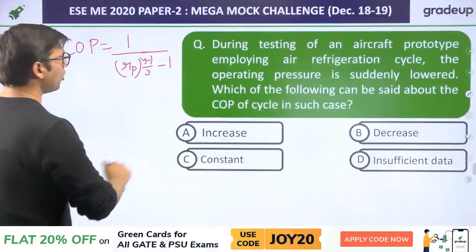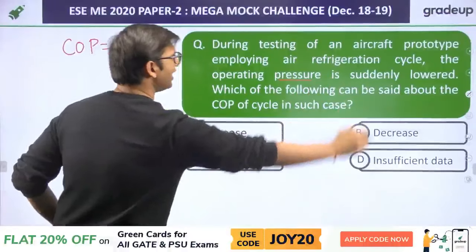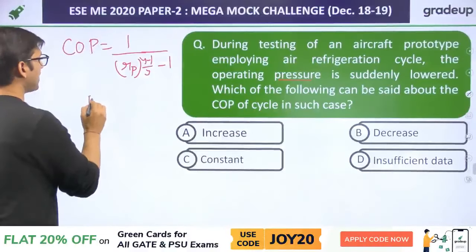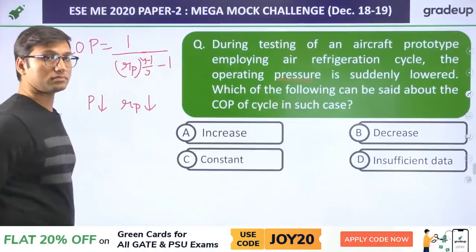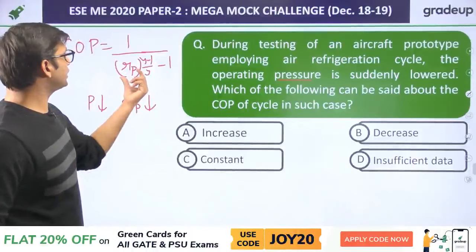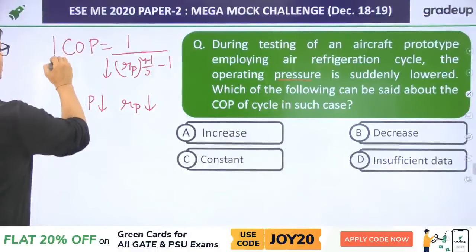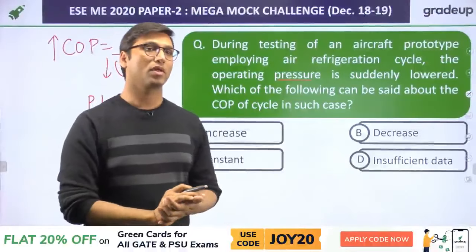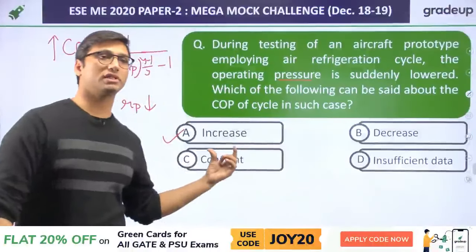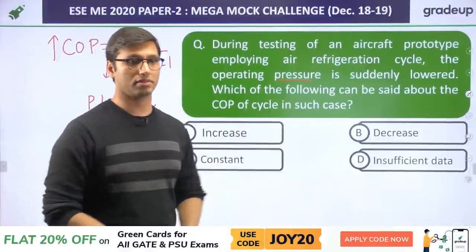Now they are saying that the pressure is suddenly lowered. If pressure is lowered, then the pressure ratio will also reduce. If the pressure ratio is reduced, then the coefficient of performance will increase. So the right answer will be option A. Those who have marked option A for this question, that will be the correct answer.